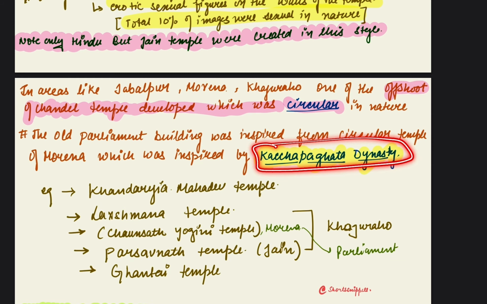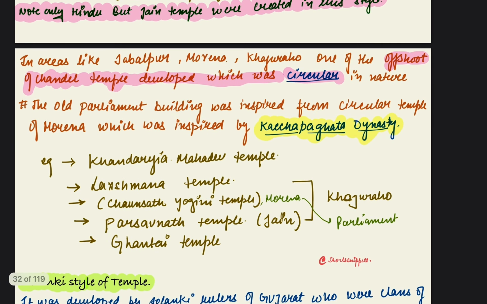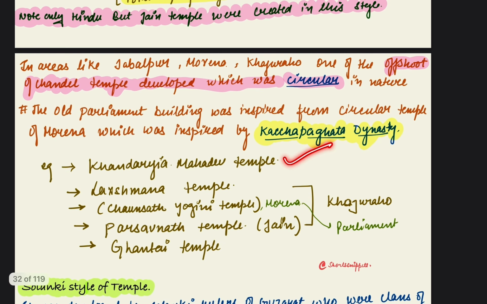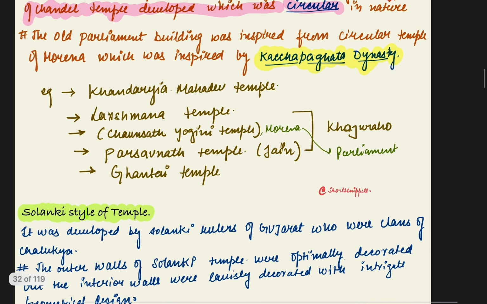Few examples of this Chandel or Khajuraho style of temple are Kandariya Mahadev temple, Lakshman temple, Chausath Yogini temple, Morena, which is the inspiration of the parliament building. Parliament building is inspired from this Chausath Yogini temple, and also Parshvanath temple, a Jain temple, and Ghantai temple.